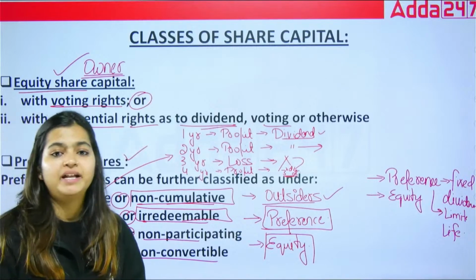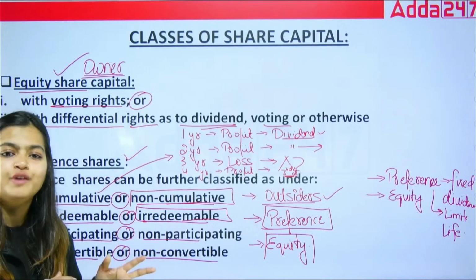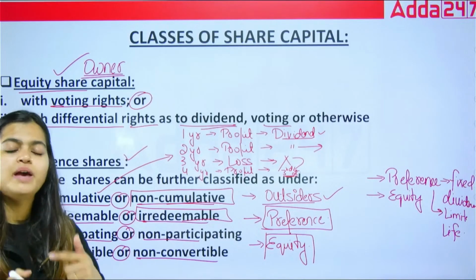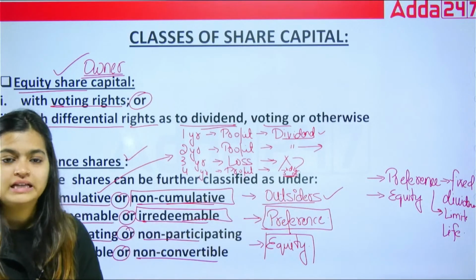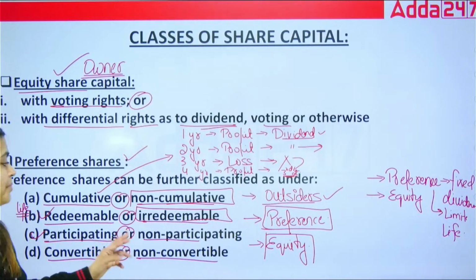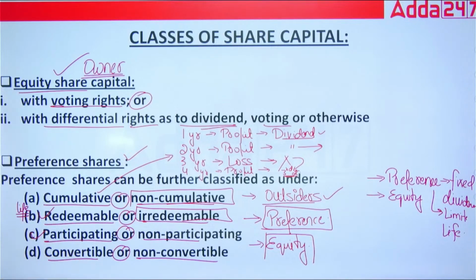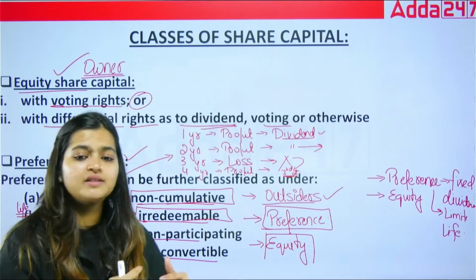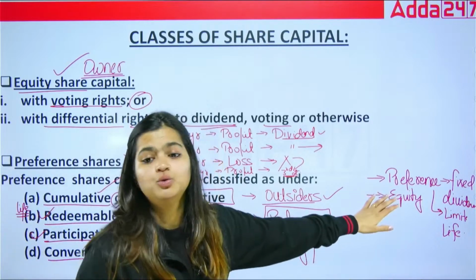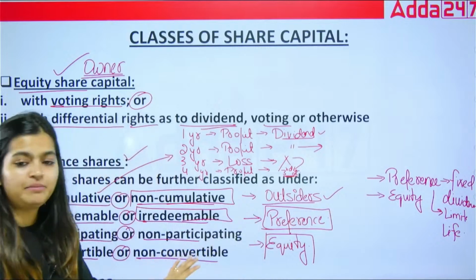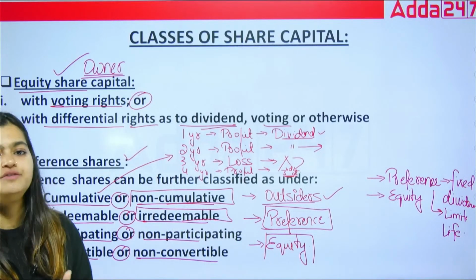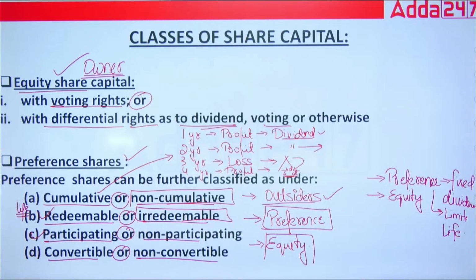After that, next is participating. Participating and non-participating depends on whether, even after getting fixed dividend, you are getting extra amount from your equity portion, then you are participating. Non-participating means you are only going to get fixed dividend. After that, last one is convertible. It means after a few years, you have the option to convert it into equity. And non-convertible means there is no option for conversion into equity. So these are all the different classes of share capital, equity share capital and preference share capital. So based on this, let's solve a few questions.